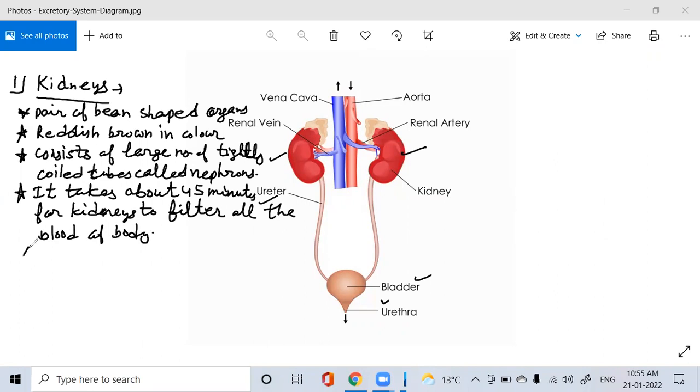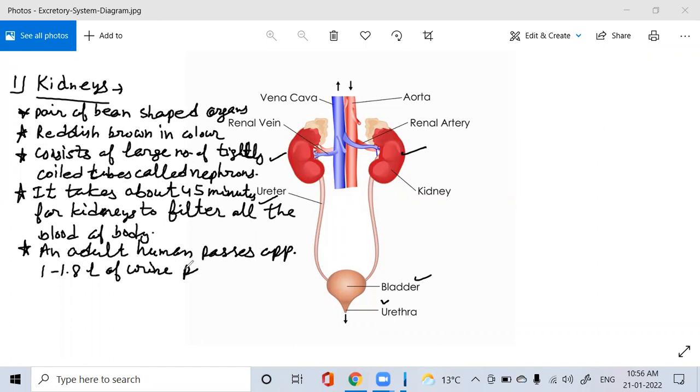If I talk about an average adult human, approximately, it's not exact, it's just an approximate idea, 1 to 1.8 liters of urine is passed in a day.